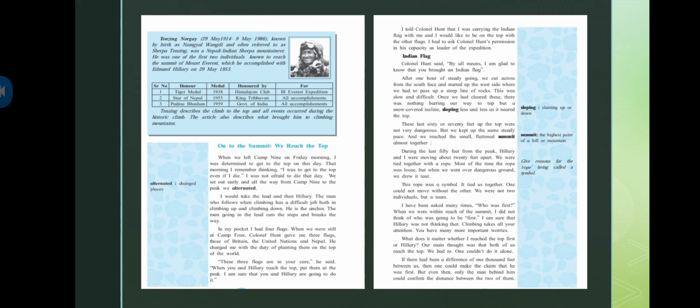Okay, flattened means the even or the equal space. That's what the even space. Flattened summit almost together. And what he's saying, that we reached the small and the flattened summit, as we discussed in the beginning, only the highest point of the hill or any of the